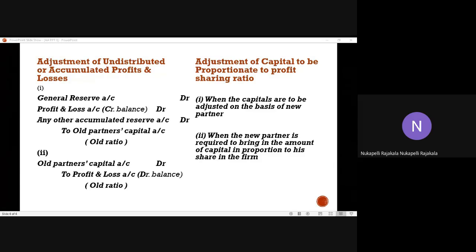In calculation of new profit sharing ratio, second method, sir. That is yesterday's class, right? Yes, sir. Okay.